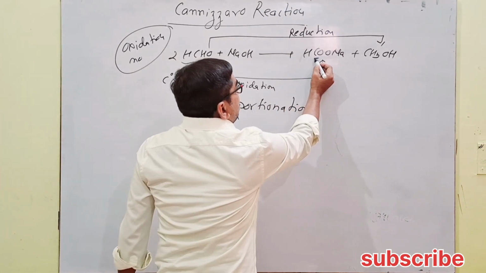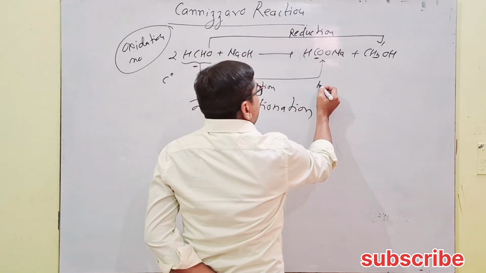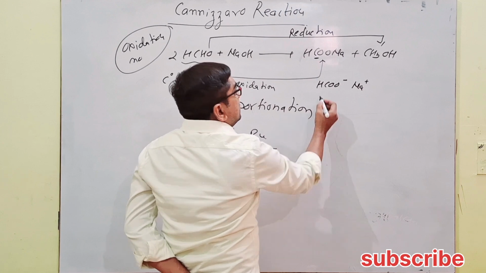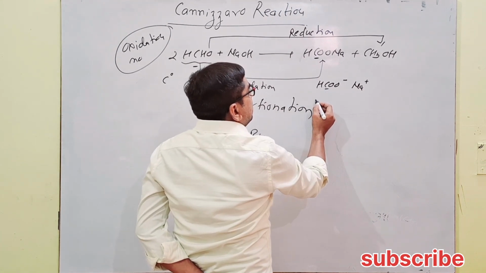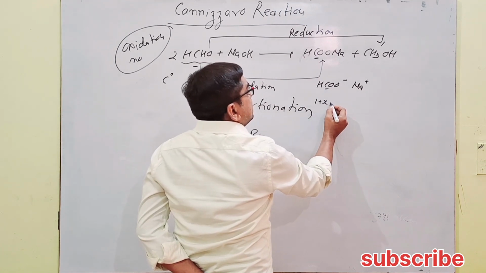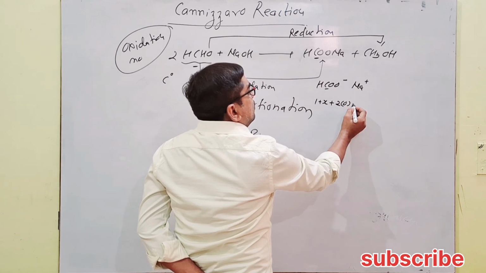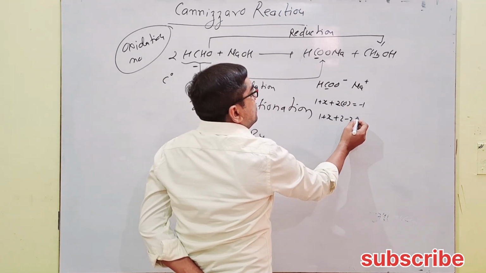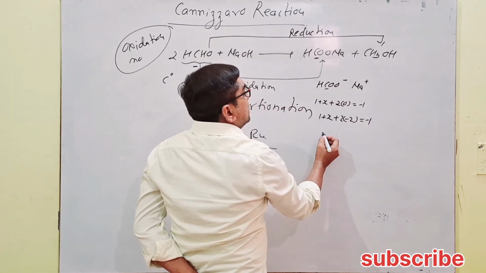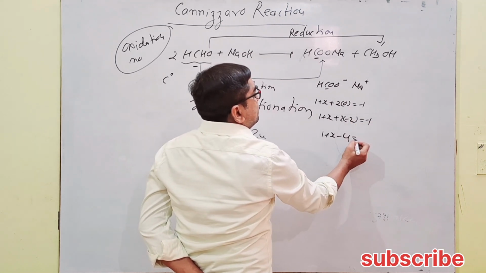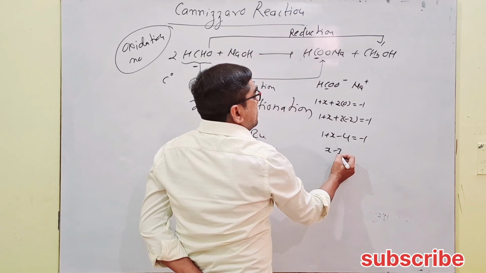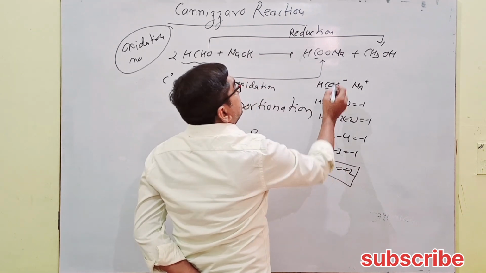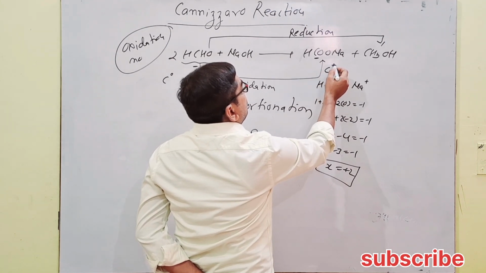Now the oxidation state of carbon in HCOO minus Na plus. Here carbon: 1 plus x plus 2 oxygen in normal state equals minus 1. 1 plus x plus 2 times minus 2 equals minus 1. Now 1 plus x minus 4 equals minus 1, x minus 3 equals minus 1, x equals plus 2. Here carbon has plus 2 oxidation state.